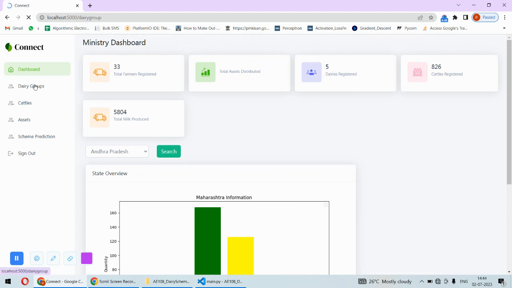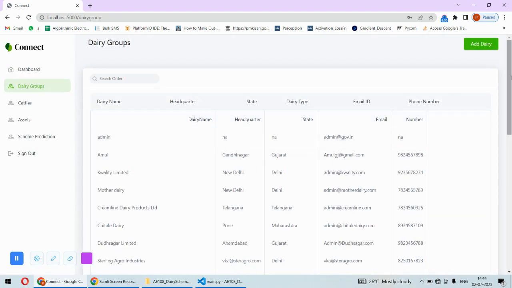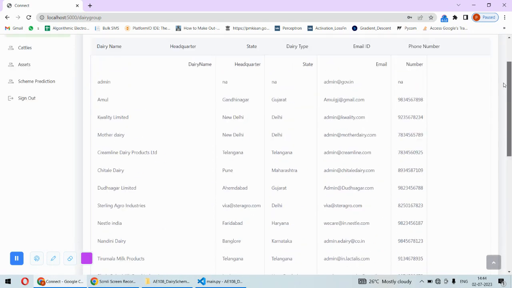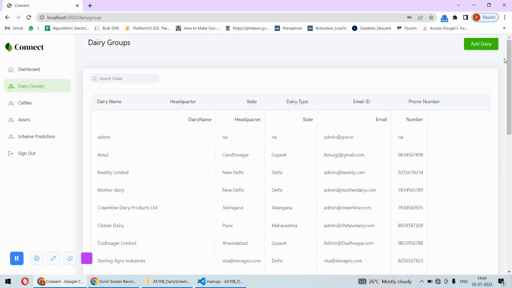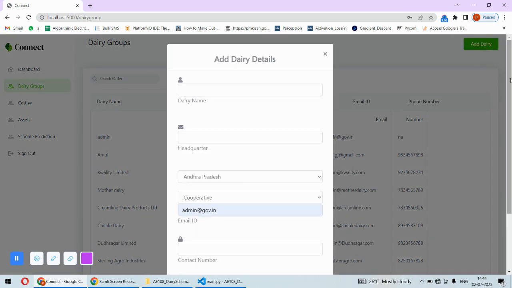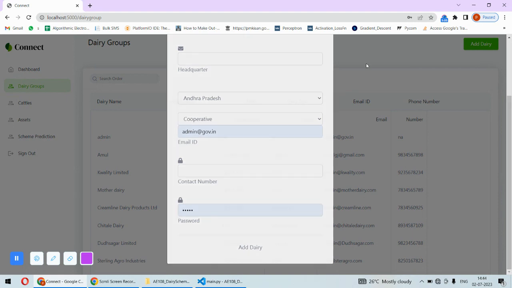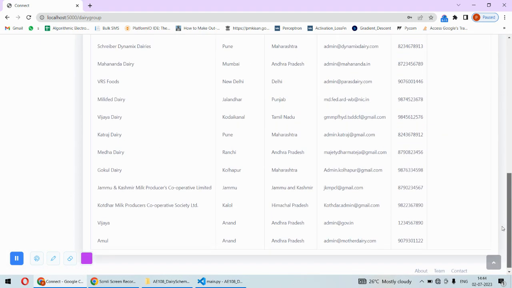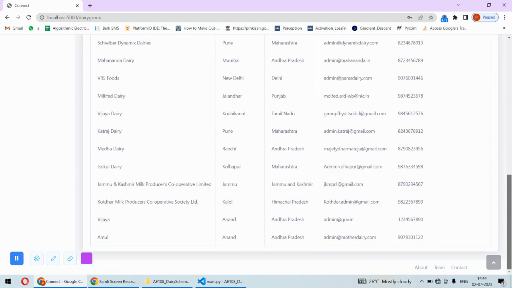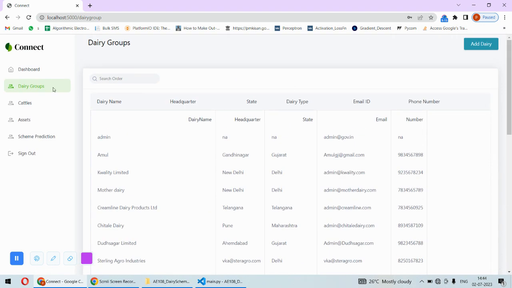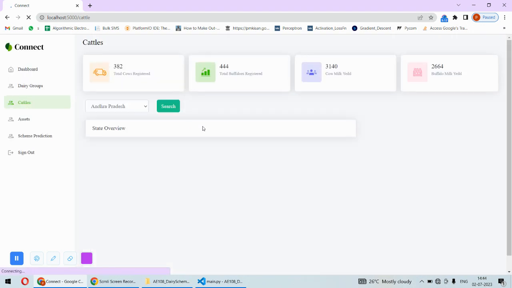Now the second one is the dairy groups, the total number of dairies registered in India. Keep in mind the dairy can add farmers and cattle, but the government or ministry portal can add dairies. They can authorize any dairy, for example Amul dairy or any other dairy. To add the dairy, they put in their details and password. Then the dairy will be added, and the total number of dairies across India will be visible in this table.